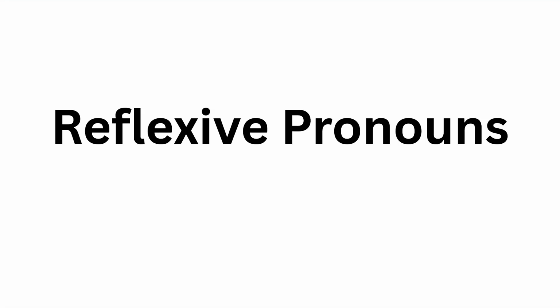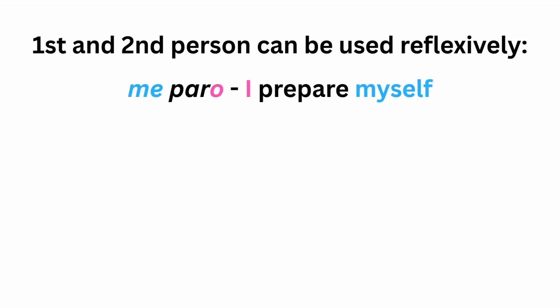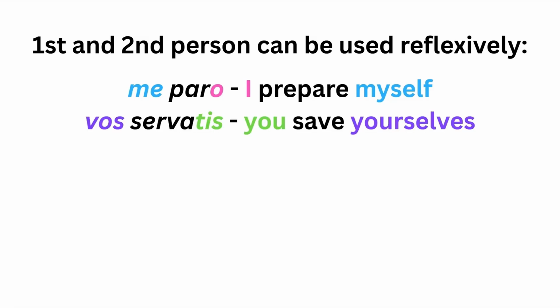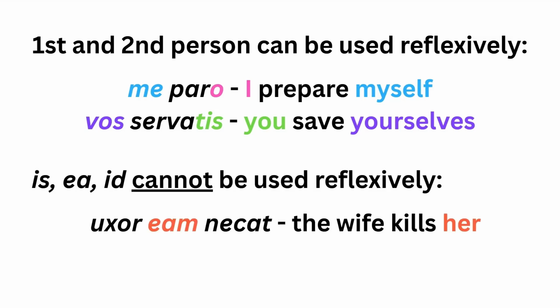Let's talk about reflexive pronouns. Reflexive pronouns are used to reflect upon the original subject. So I saw myself in the mirror. First and second person pronouns can be used reflexively. So me paro, I prepare myself. Vos servatis, you save yourselves. Both of these can be used to talk about the same person who is doing the verb. However, third person, is ea id, cannot be used reflexively. Uxor eam necat means the wife kills her, a different person, someone else.